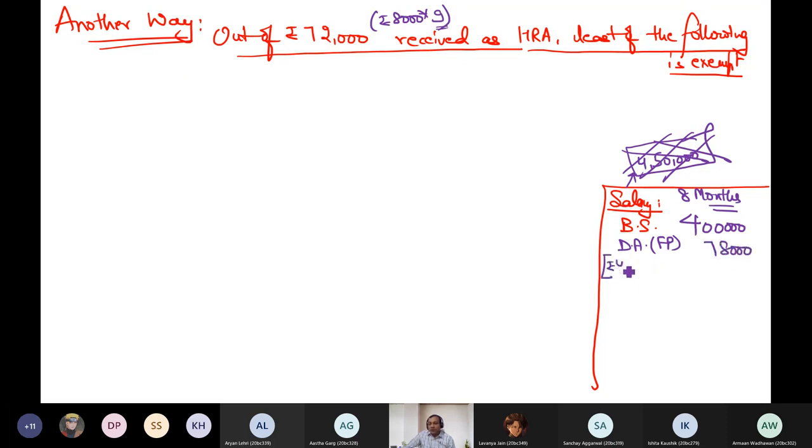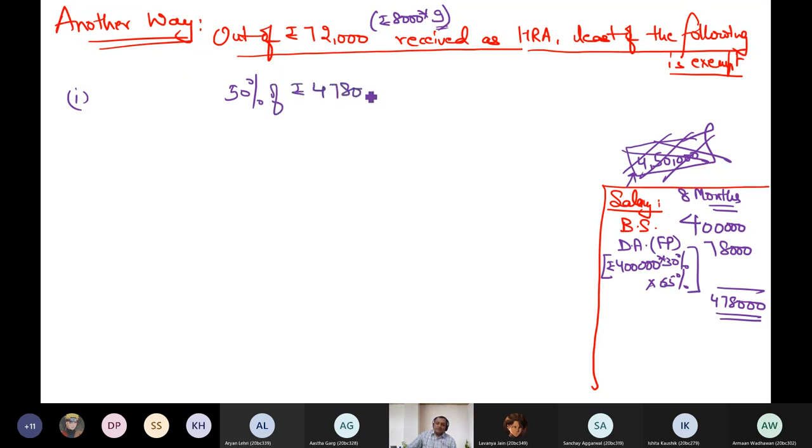So there is no commission. So 478. And now what is my first point? 50% of salary. So 50% of 478 becomes 239,000.